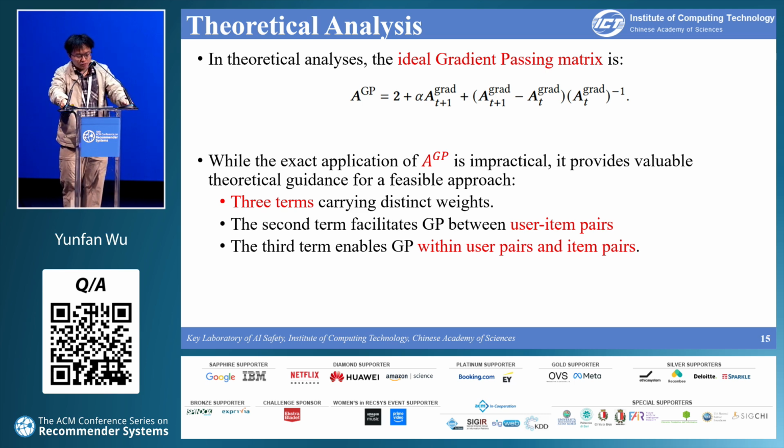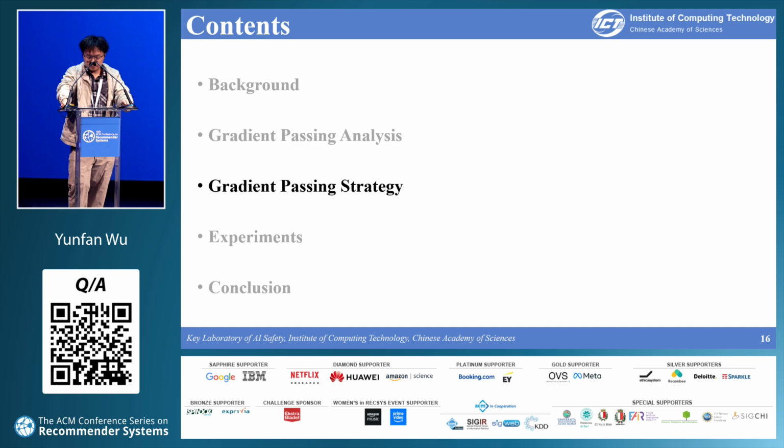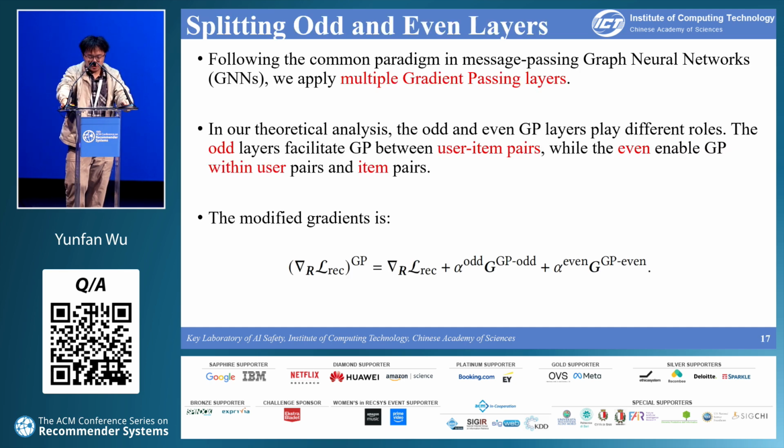The key insights we derive are: first, the matrix consists of 3 distinct terms with different weights, and the second term facilitates GP between user item pairs, and the third term enables GP within user pairs and item pairs. These insights form the foundation of our practical GP strategy. Now, let's dive into our GP strategy.